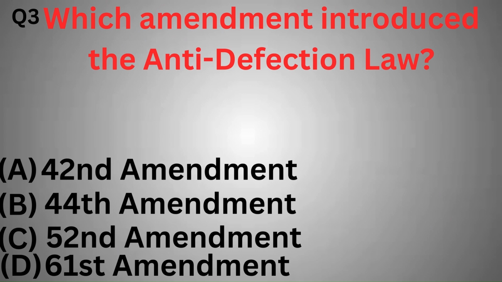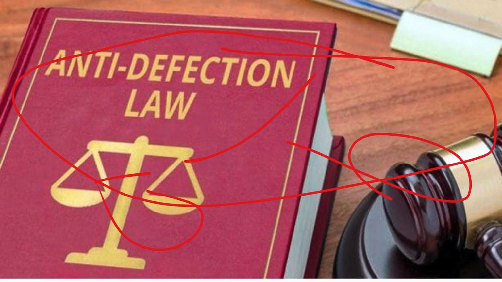Which amendment introduced the anti-defection law in India? Option A, 42nd Amendment, 44th Amendment, 52nd Amendment, 61st Amendment. So the correct option is option C, 52nd Amendment. The 52nd Amendment Act of 1985 added the 10th schedule to the Constitution dealing with defection by legislators.